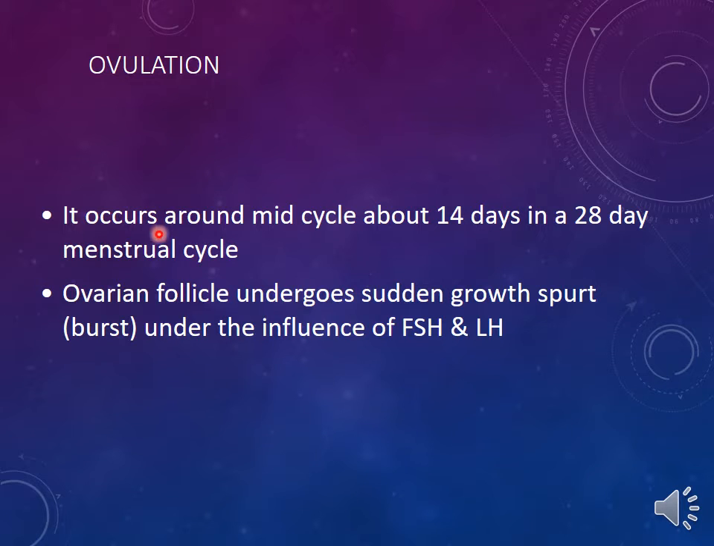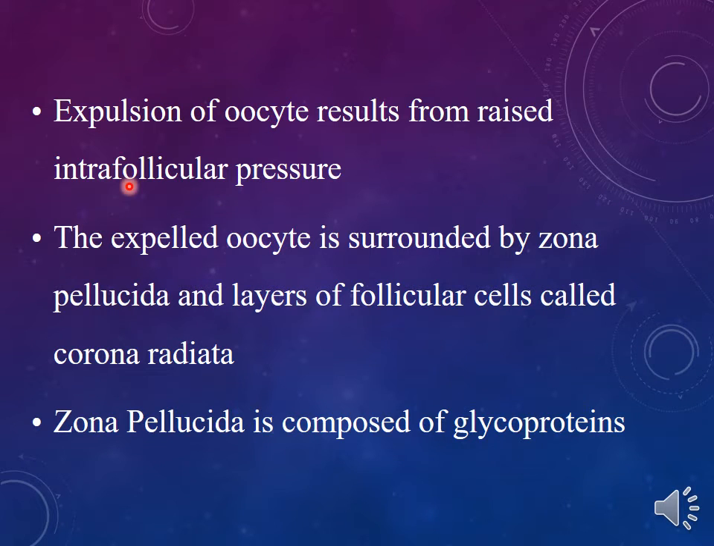The ovulation process occurs around mid-cycle, about 14 days, in a 28-day menstrual cycle. The ovarian follicle undergoes a sudden growth spurt under the influence of follicular stimulating hormone and luteinizing hormone. Now, expulsion of the oocyte results from raised intrafollicular pressure. This expelled oocyte is surrounded by the zona pellucida and layers of follicular cells, which are named the corona radiata. The zona pellucida is composed of glycoproteins.